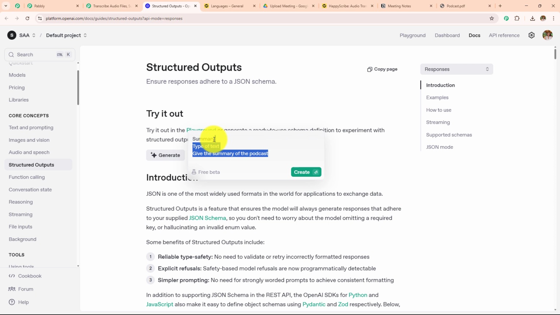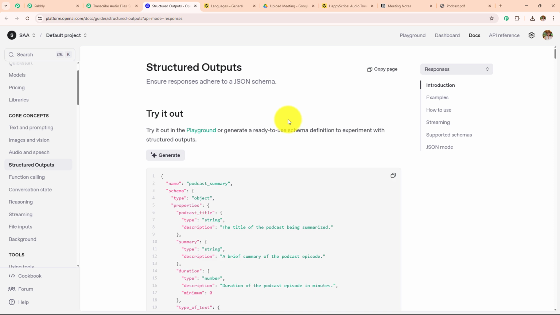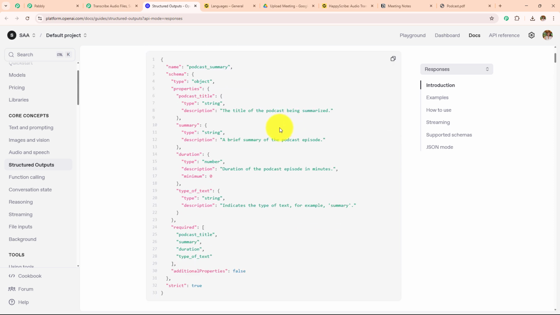We have to make sure that whenever we want to get the JSON schema, we have to enter all the fields. Now here I simply want the summary. So I have entered one field only and in this particular format only. So I'm going to click on this create and you will see I'm going to receive the response just in few seconds. And here we have received this.